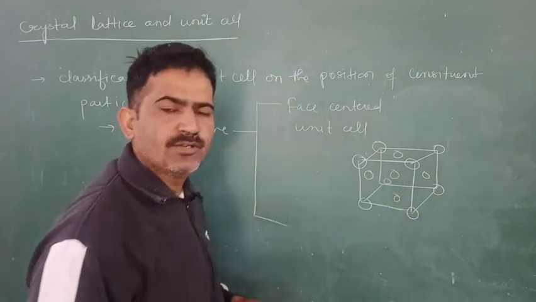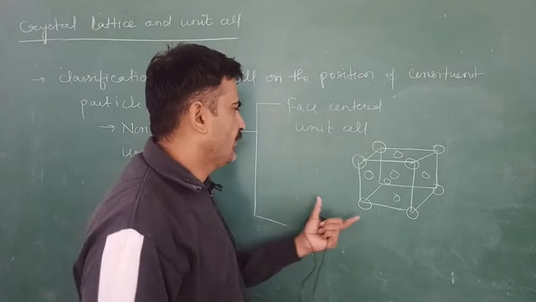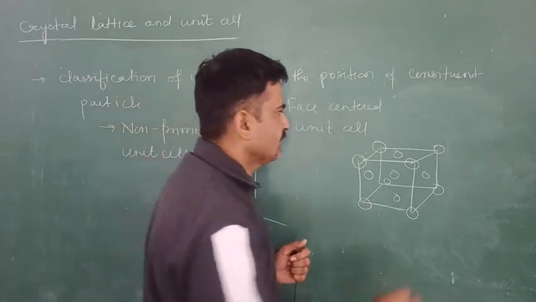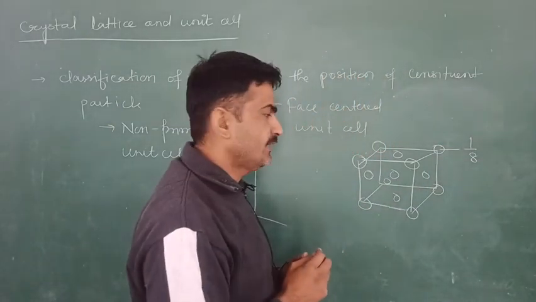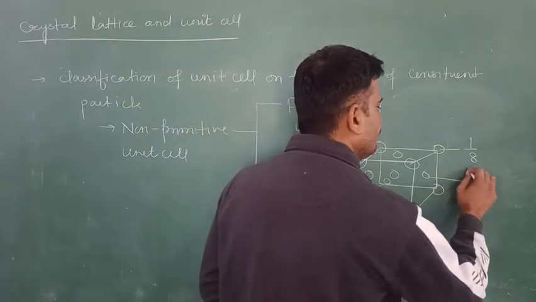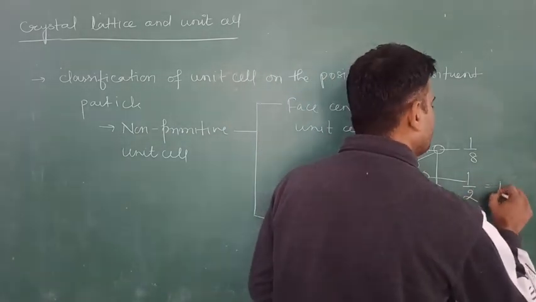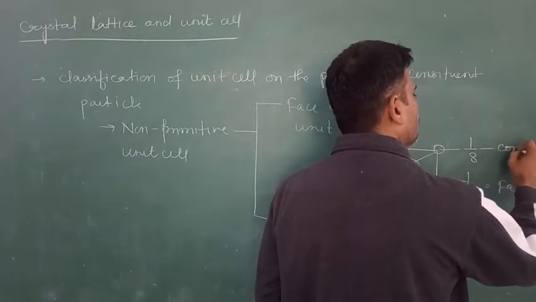How many faces does a cube have? 6 faces. Now how many atoms are present? What is the contribution of the atom in the crystal lattice? The atom at the corner has contribution 1/8, and the atom at the face has contribution 1/2.